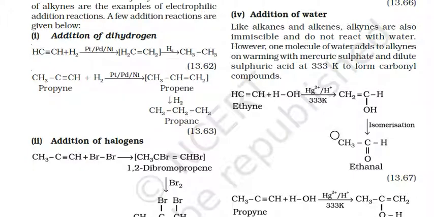Alkenes are immiscible in water and do not react with water. However, one molecule of water adds to alkynes on warming with mercuric sulfate and dilute sulfuric acid at 333 Kelvin to form carbonyl compounds. If ethyne with one molecule of water in the presence of mercuric sulfate is taken at 333 Kelvin, then CH2=CHOH will be formed. Then on isomerism, the ketone or aldehyde will be formed here.